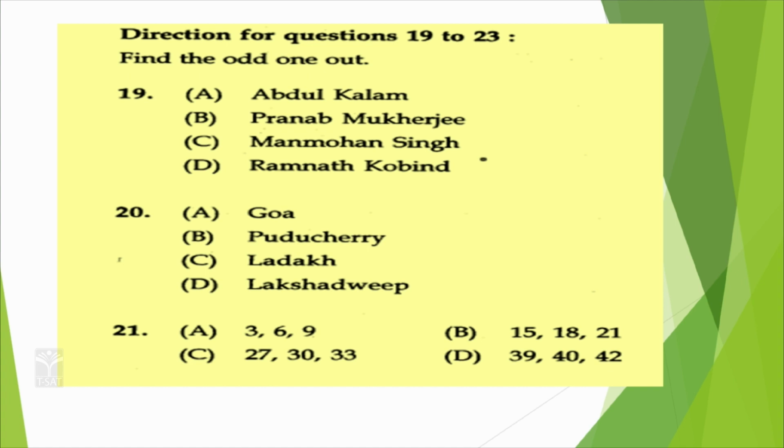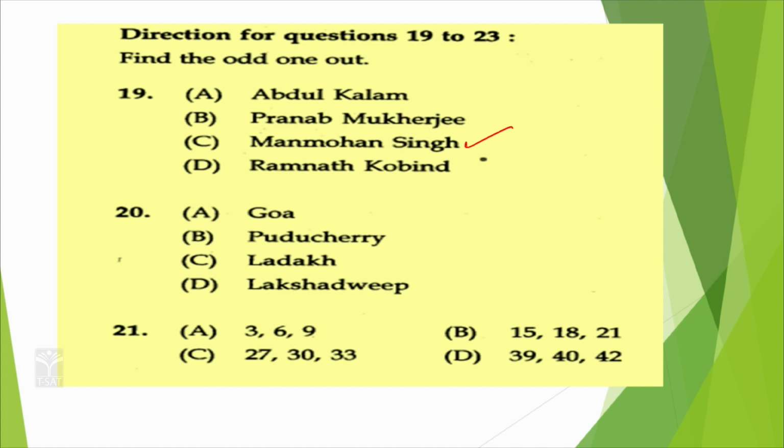So, we have Abdul Kalam, the President of India. Pranab Mukherjee also worked as President of India. Ramnath Kovind also acted as a President of India, but Manmohan Singh is a Prime Minister of India, not a President of India. So, C is the correct option.